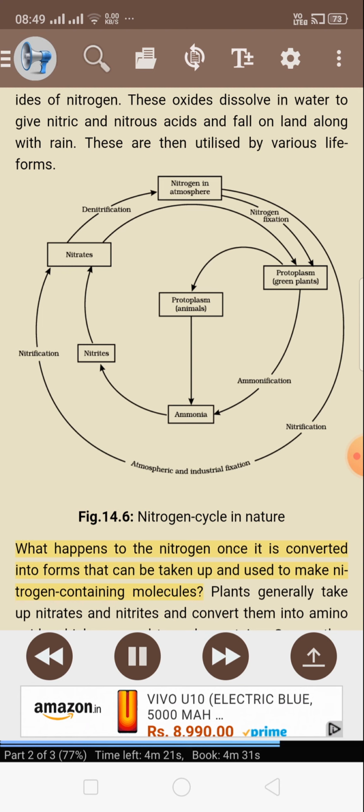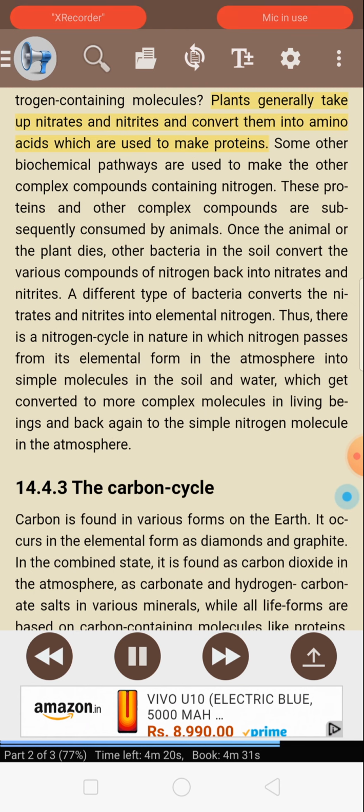What happens to the nitrogen once it is converted into forms that can be taken up and used to make nitrogen-containing molecules? Plants generally take up nitrates and nitrites and convert them into amino acids, which are used to make proteins. Some other biochemical pathways are used to make the other complex compounds containing nitrogen. These proteins and other complex compounds are subsequently consumed by animals.